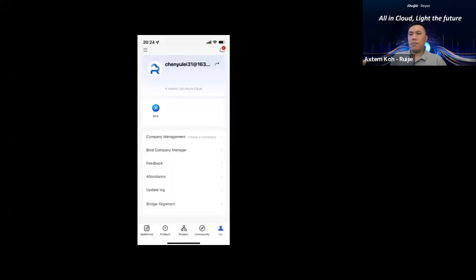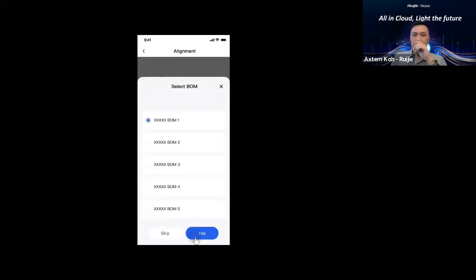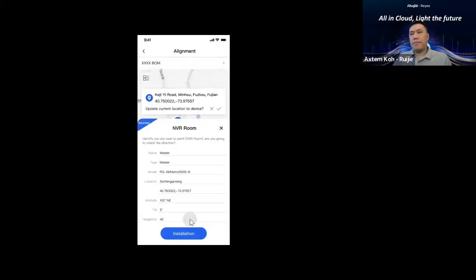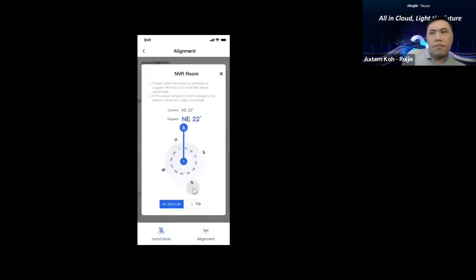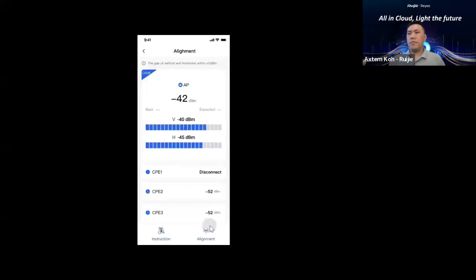And the second one is the alignment tool to help you increase efficiency. Firstly, you can select the BOM on your phone. After choosing the point where you are going to install the device, you can see the direction suggestion recorded from the BOM. We read the compass data of the phone to instruct you which direction you should install the device. After you roughly fix this device, you can check the signal power while slightly adjusting the angle to achieve the best signal power. These are the 2 new tools we designed for wireless bridge. Please feel free to share with us your feelings and suggestions to help us make it better.